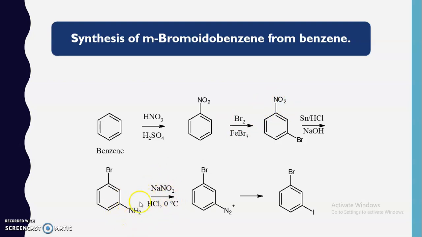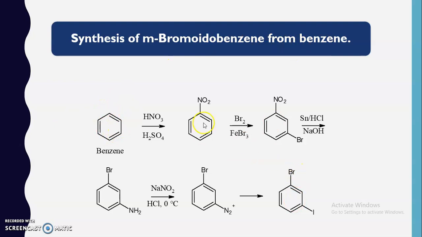Now further over here we are going to carry out the conversion of this amino functional group into the diazonium salt, and further this diazonium salt, when it is reacted with the potassium iodide, it will be converted into the iodine compound. In this way, this m-bromoiodobenzene can be prepared from the benzene.